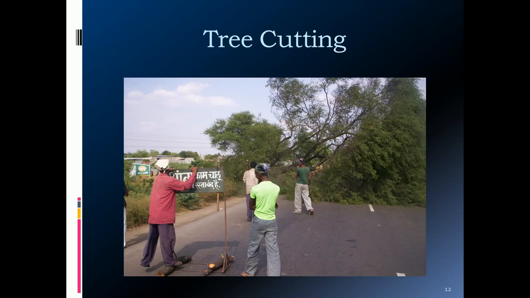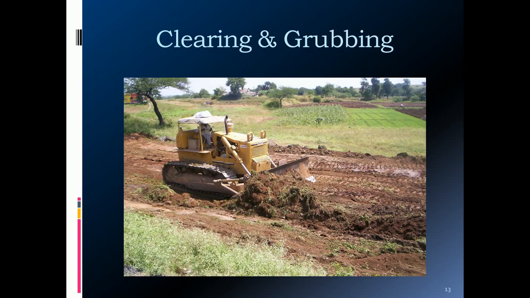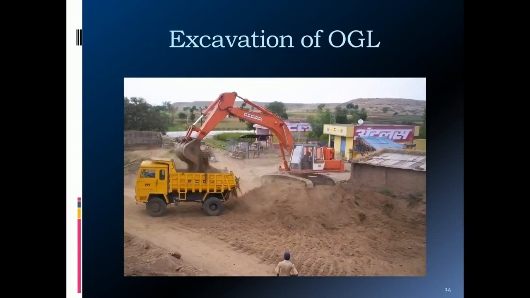So before the construction of the road, if you are dealing with the existing alignment and new alignment, if some trees are there, those trees need to be removed by obtaining the permission from the competent authority. Then clearing and grubbing to remove the vegetation, roots and other organic matter along the alignment up to the bottom width of the embankment and the side drains. This is the equipment used for the clearing and grubbing of the ground.